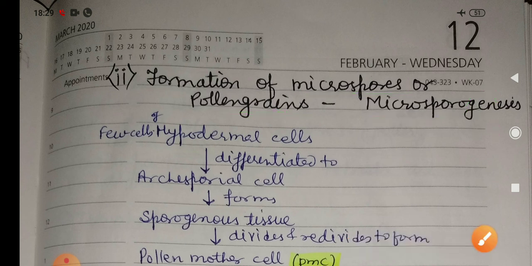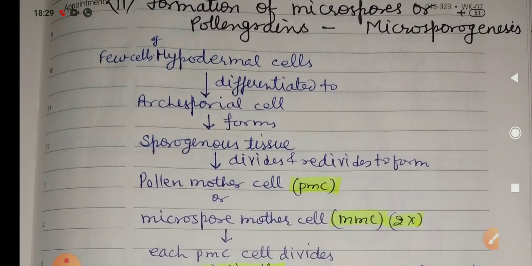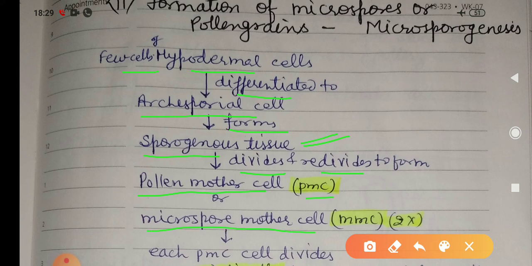How does this process occur? We can understand this topic by this flow diagram. A few hypodermal cells differentiate into archesporial cells, and these archesporial cells form sporogenous tissue. This tissue divides and redivides several times to form pollen mother cells or microspore mother cells.